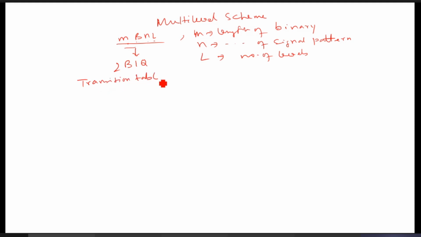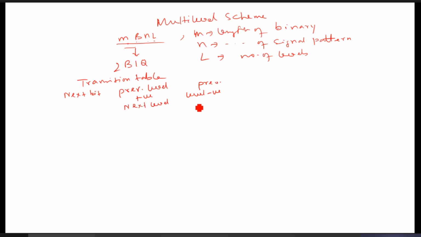Transition tables. This is the next bit, and here is the previous level: positive, and previous level negative. These are the next levels.